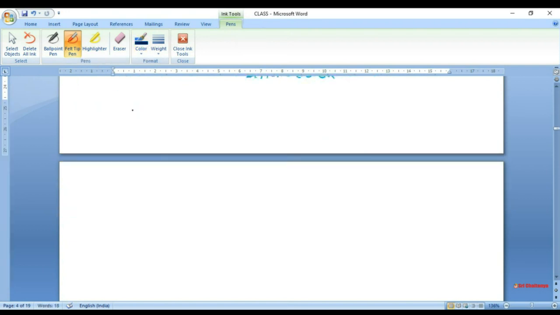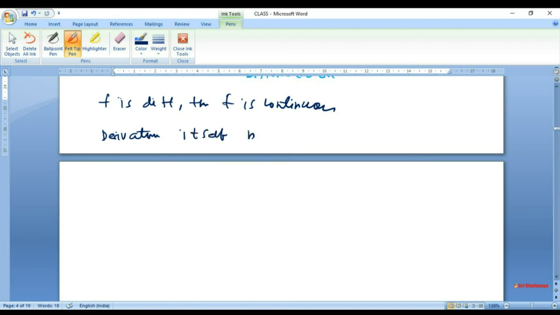Coming next, there is one more thing. If f is differentiable, then of course f is continuous. The converse we proved is not true. But the derivative itself need not be continuous. So if f is differentiable, f is continuous, but the derivative, that is f prime, need not be continuous, because